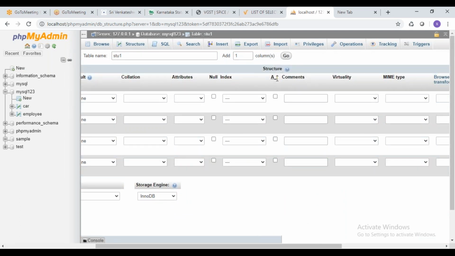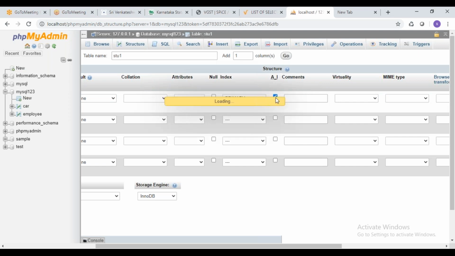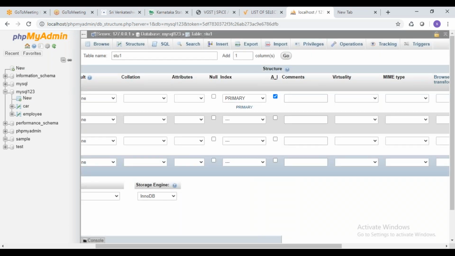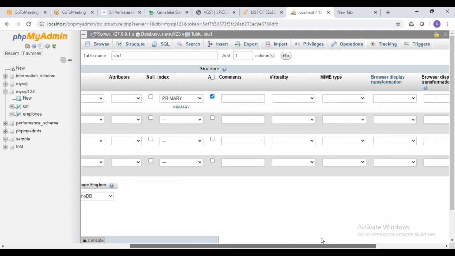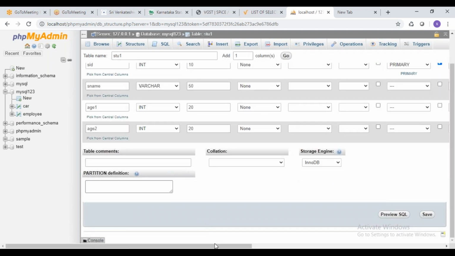You can see here there is an option called AI. What is meant by this auto increment? The auto increment is nothing but when I give some attribute as auto increment, the values will be incremented automatically. It will take the ID value as 1, 2, 3, 4, 5, 6. No need to give again and again. So automatically it is going to take the data. So now I have given auto increment.